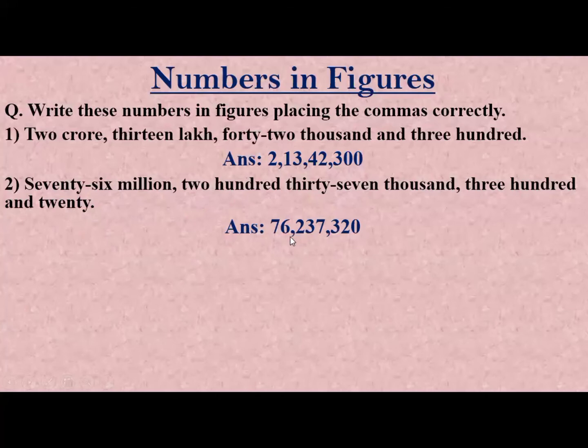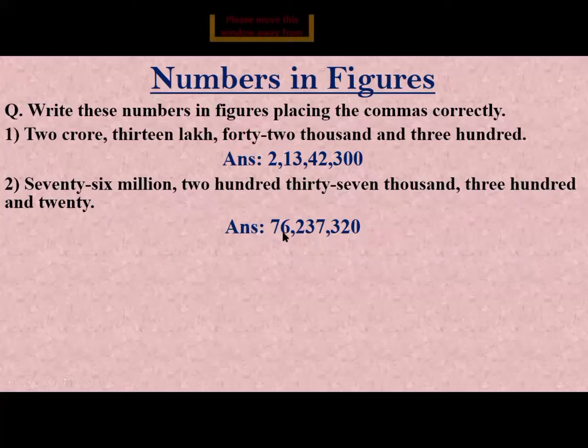We put a comma after the million group, then 237,000 is written in the 100,000 group. So we write here 237 comma, then 320. So we write in figure 320.